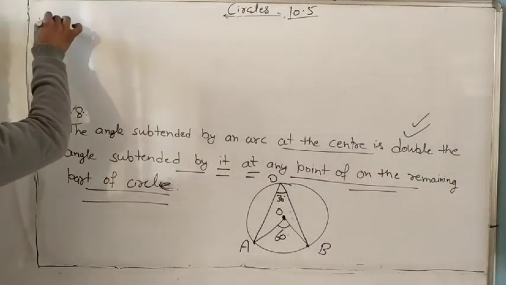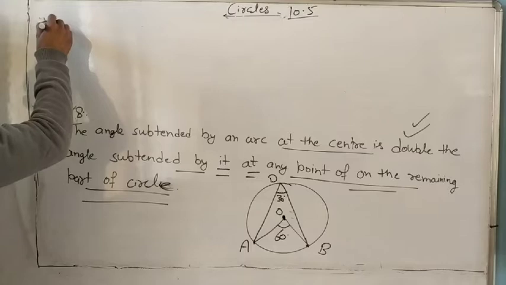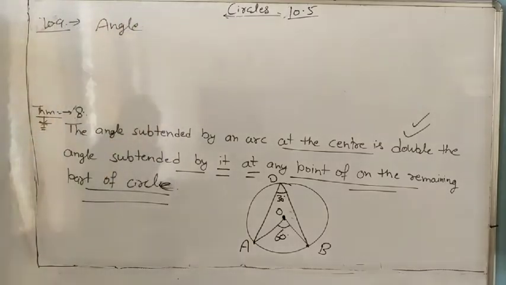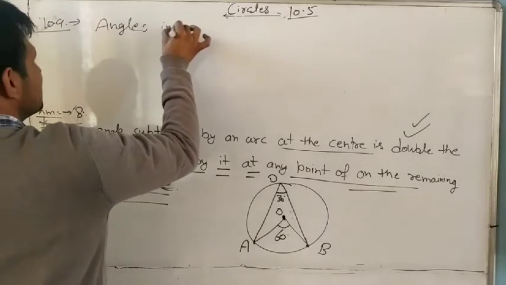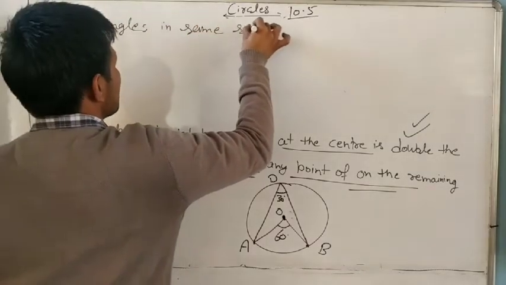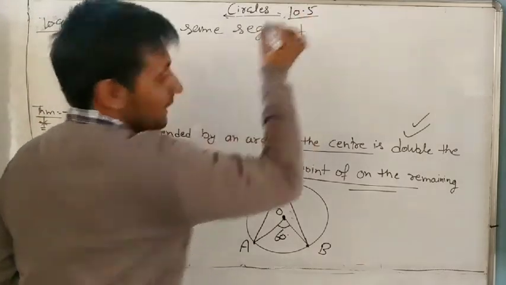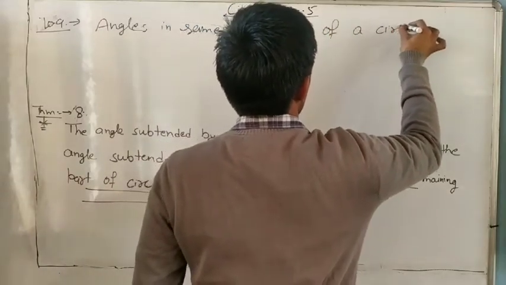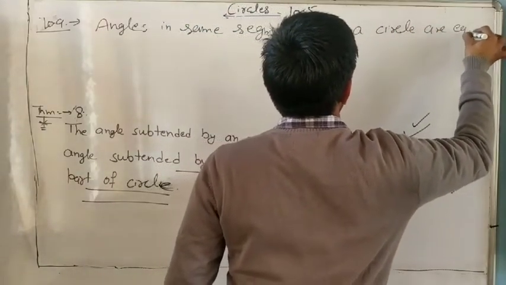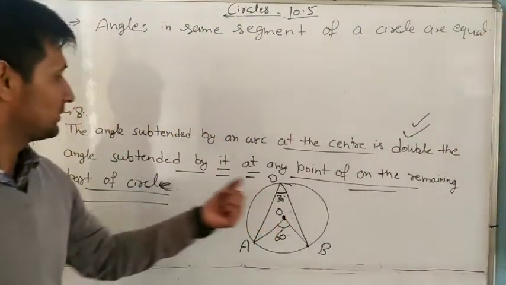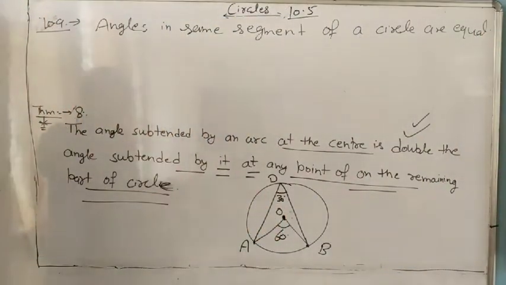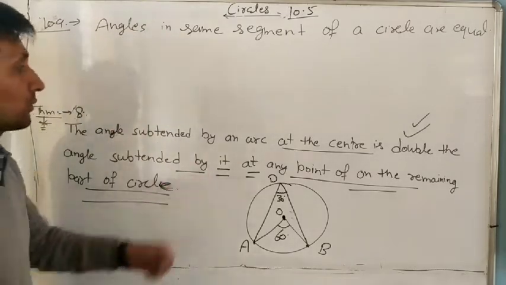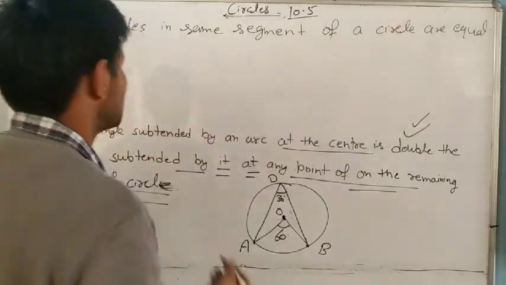Next is related to this one: theorem 10.9. Angles in the same segment of a circle are equal. Very important, this one also. It is the next part of the eighth theorem. What does angles in the same segment are equal mean?